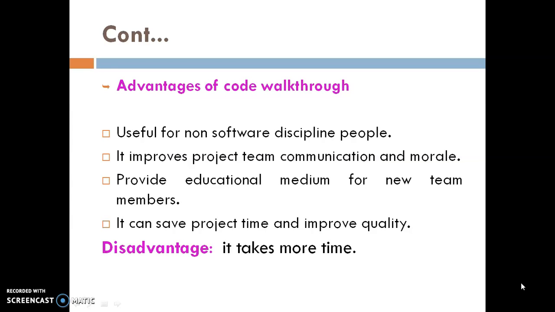Here are the advantages of code walkthrough. The first one is it is useful for people from non-software disciplines. It improves project team communication and morale. It also provides an educational medium for new team members. It can save project time and improve the quality of the software.